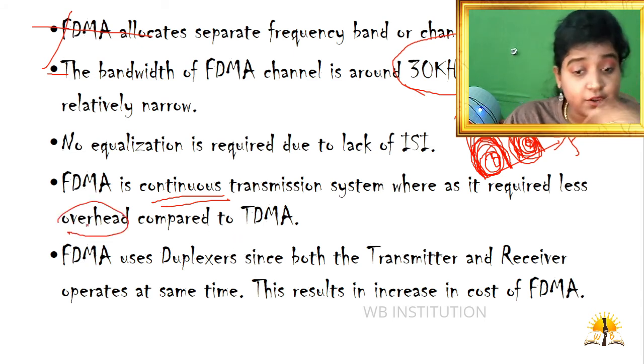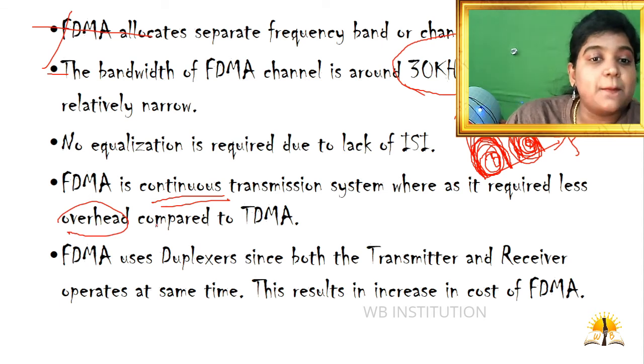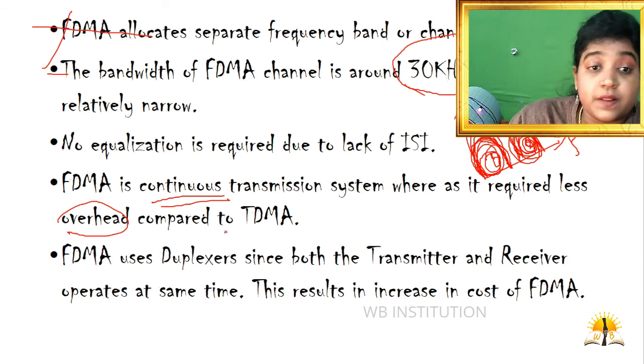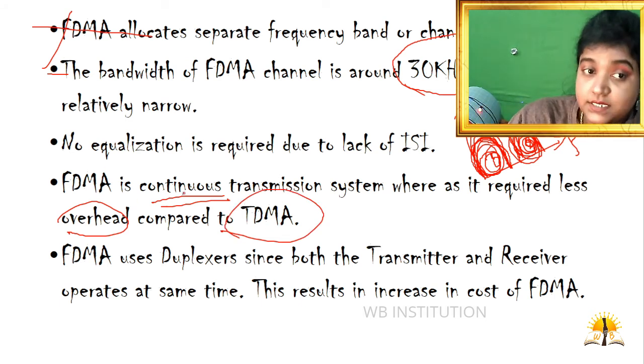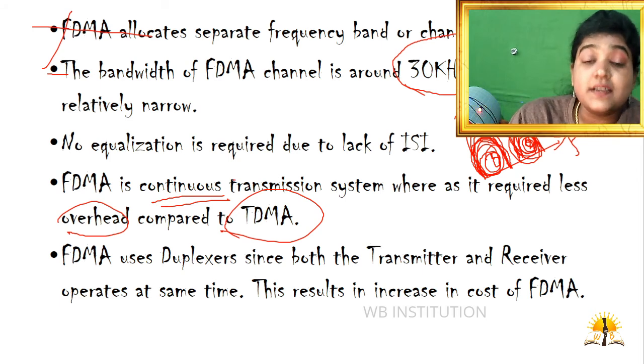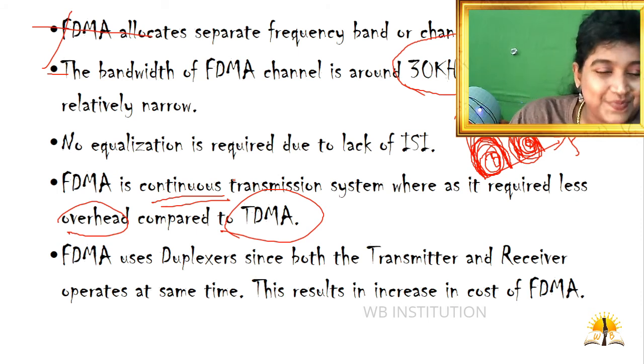Overhead means that the synchronization or the framing of bits is less when compared to time division multiple access. This I'll explain when we are dealing with time division multiplexing. Because of its continuous transmission, the synchronization or the framing of bits is less. Got it?